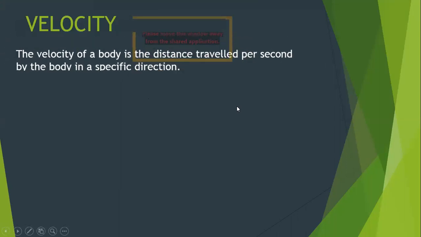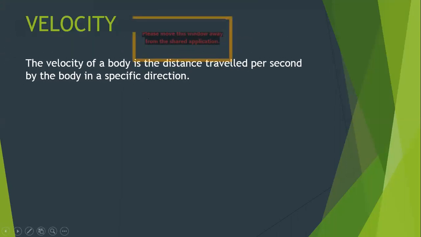If you start defining velocity, it is on similar lines to speed, but with the addition of a point. There is a very strong resemblance between speed and velocity, and the relation is the same as we have in distance and displacement.